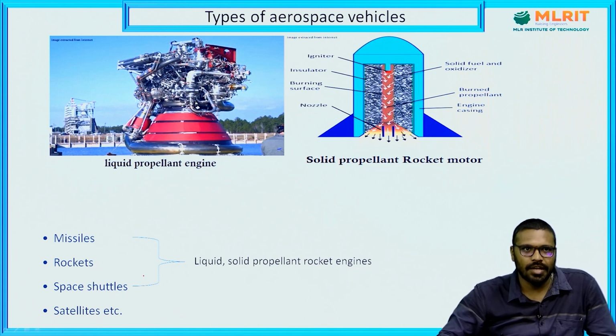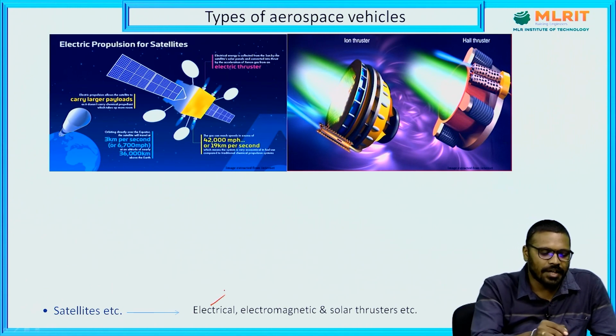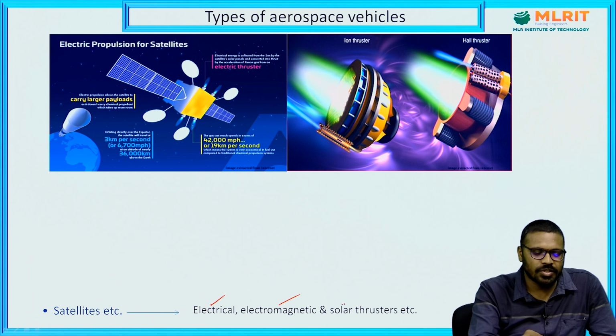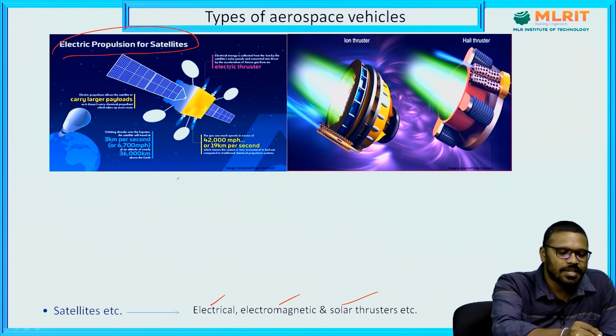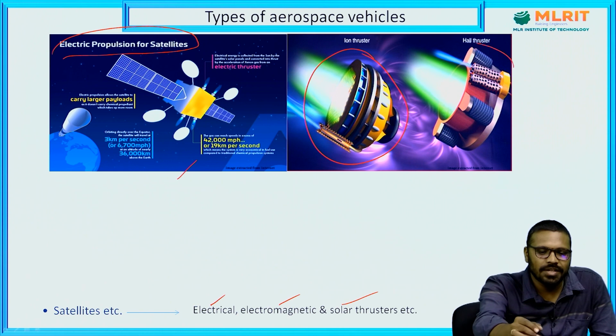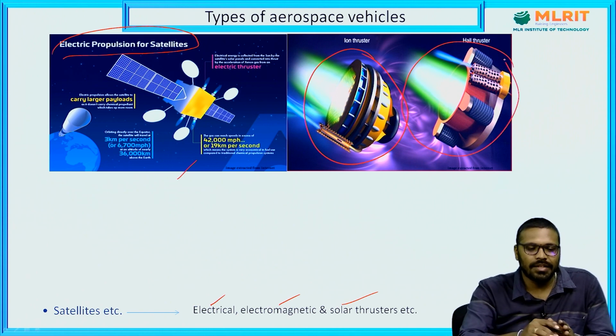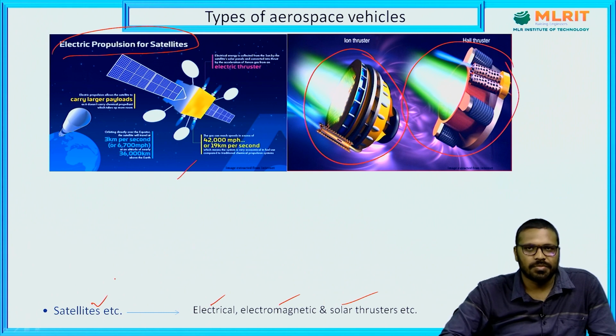Next, the last one, satellites. For satellites we use electrical, electromagnetic and solar thrusters, etc. These are the electric propulsion systems for satellites. You can see here in this figure, this is an ion thruster and this is a Hall effect thruster. These types of engines are used for satellites which travel in space.